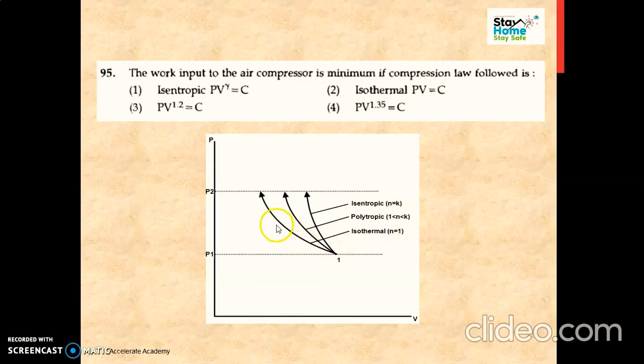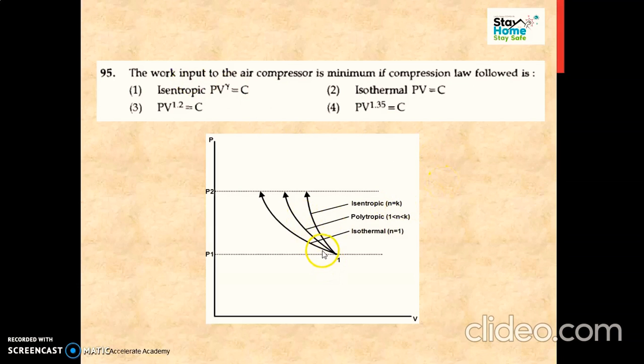First one is the isothermal process, where n is equal to 1. Second, polytropic processes, where n varies from 1 to k, or gamma. And isentropic, where n is equal to k or gamma. Here for isentropic, gamma is equal to 1.4.